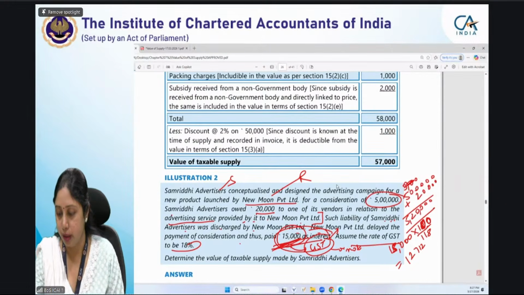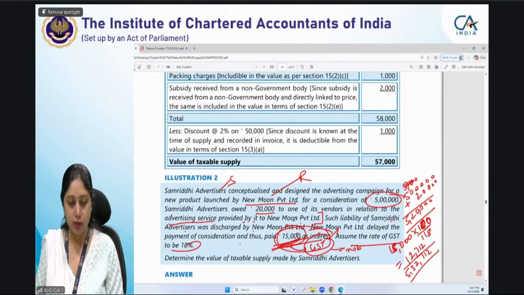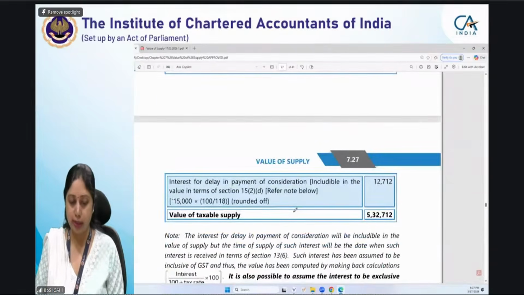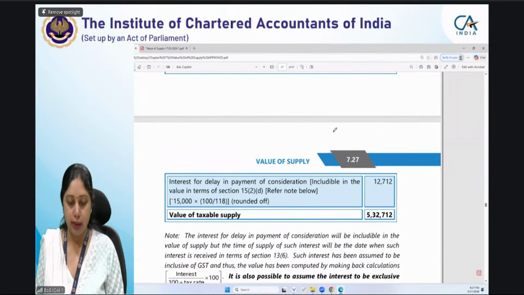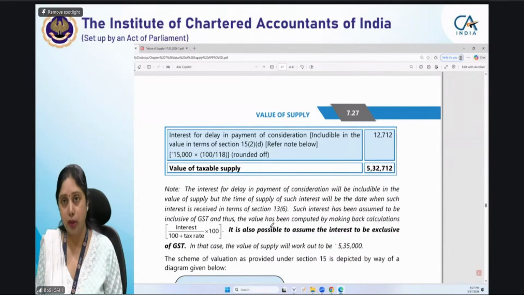So 5,20,000 plus 12,712, and yes, Veerashri, your answer is also correct. So this will be 5,32,712. That will be your correct answer. And you can see the calculation also in the study material. We have assumed that the interest has been inclusive of GST. GST has not been separately paid.